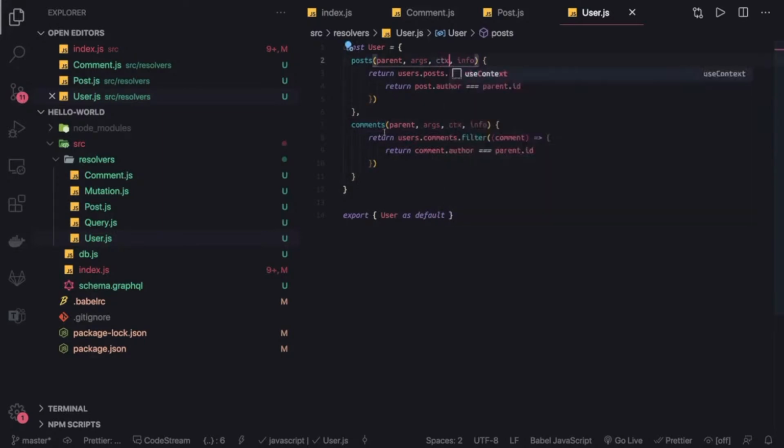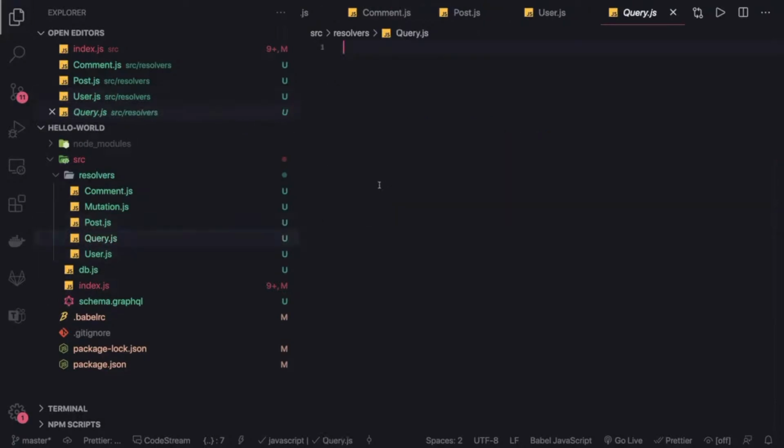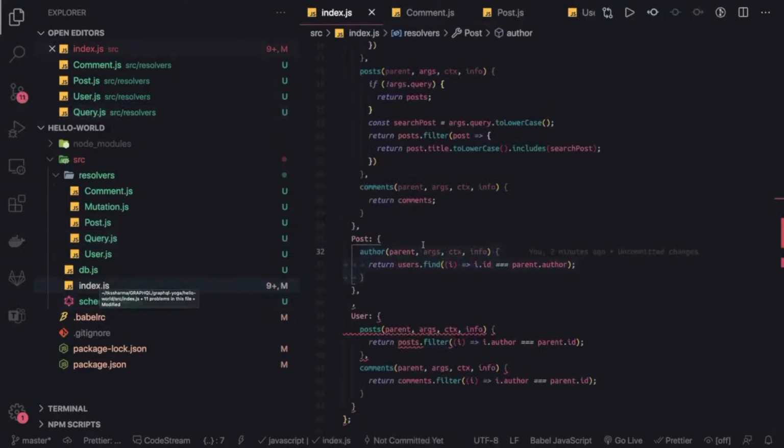Here we have a context, right? So we have set up everything. Export default user, and now in the queries we will define all the queries. We don't have a mutation yet, so for our queries, if you go to our query, we can just use const query, and we can define all our functions from index.js, and we will remove it.